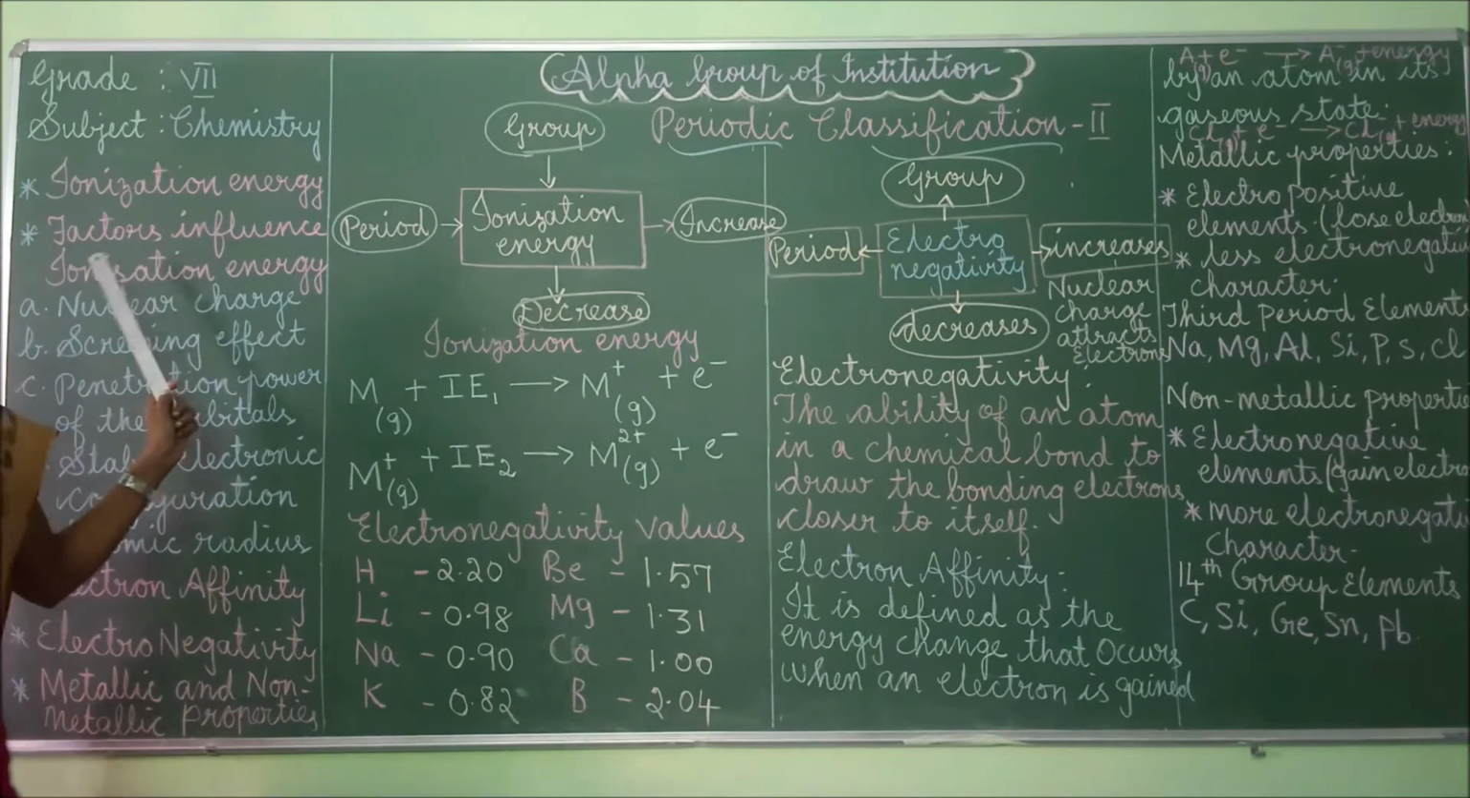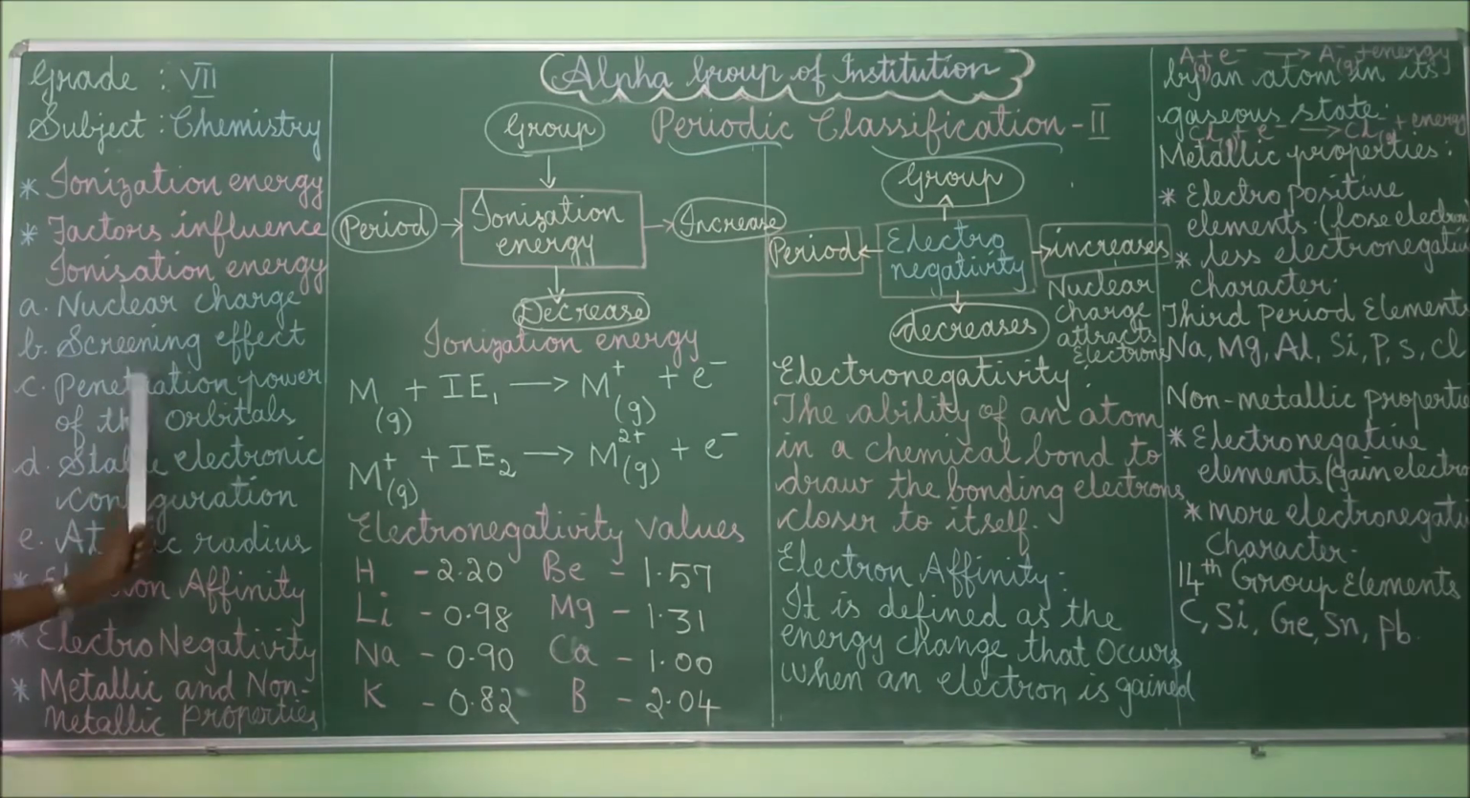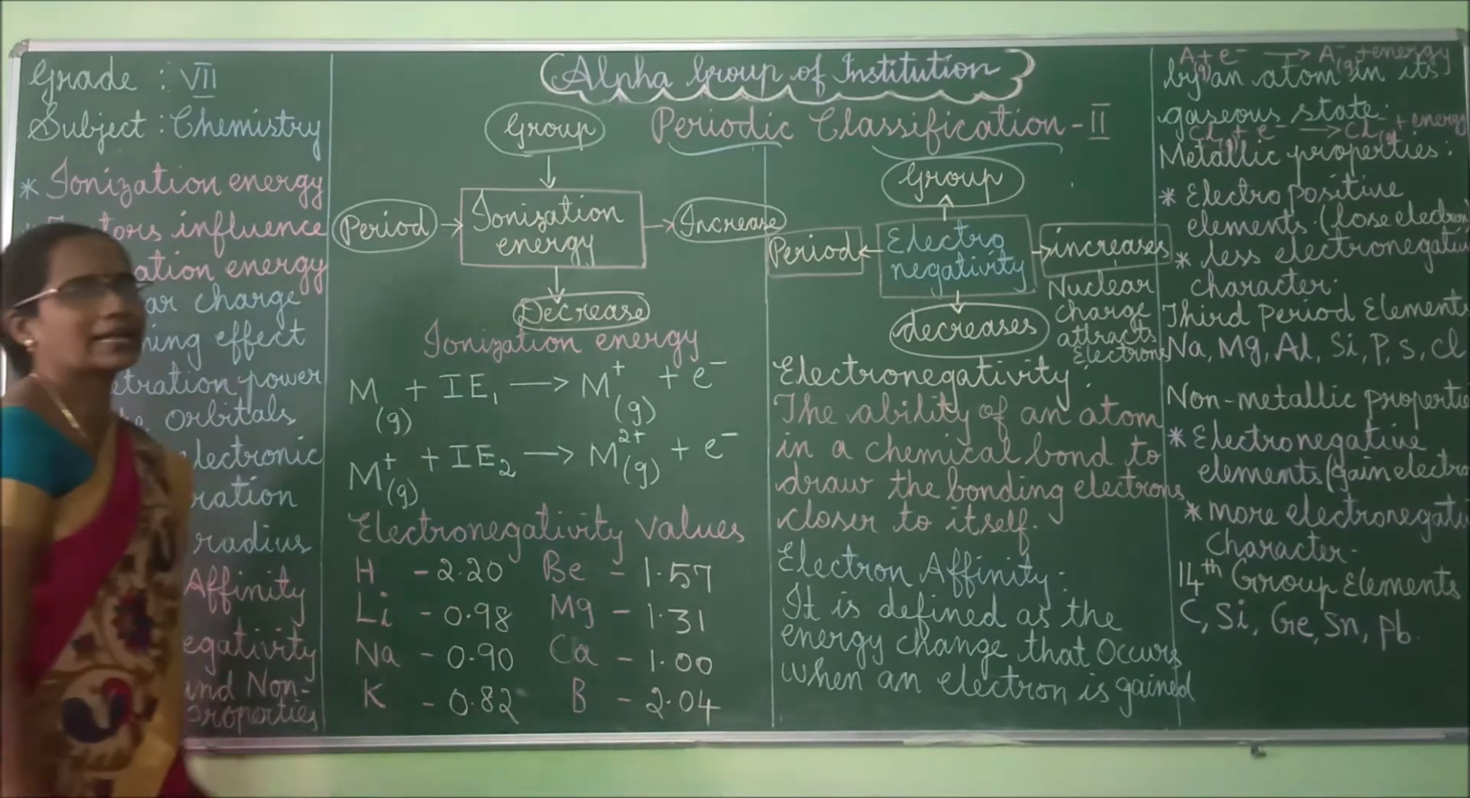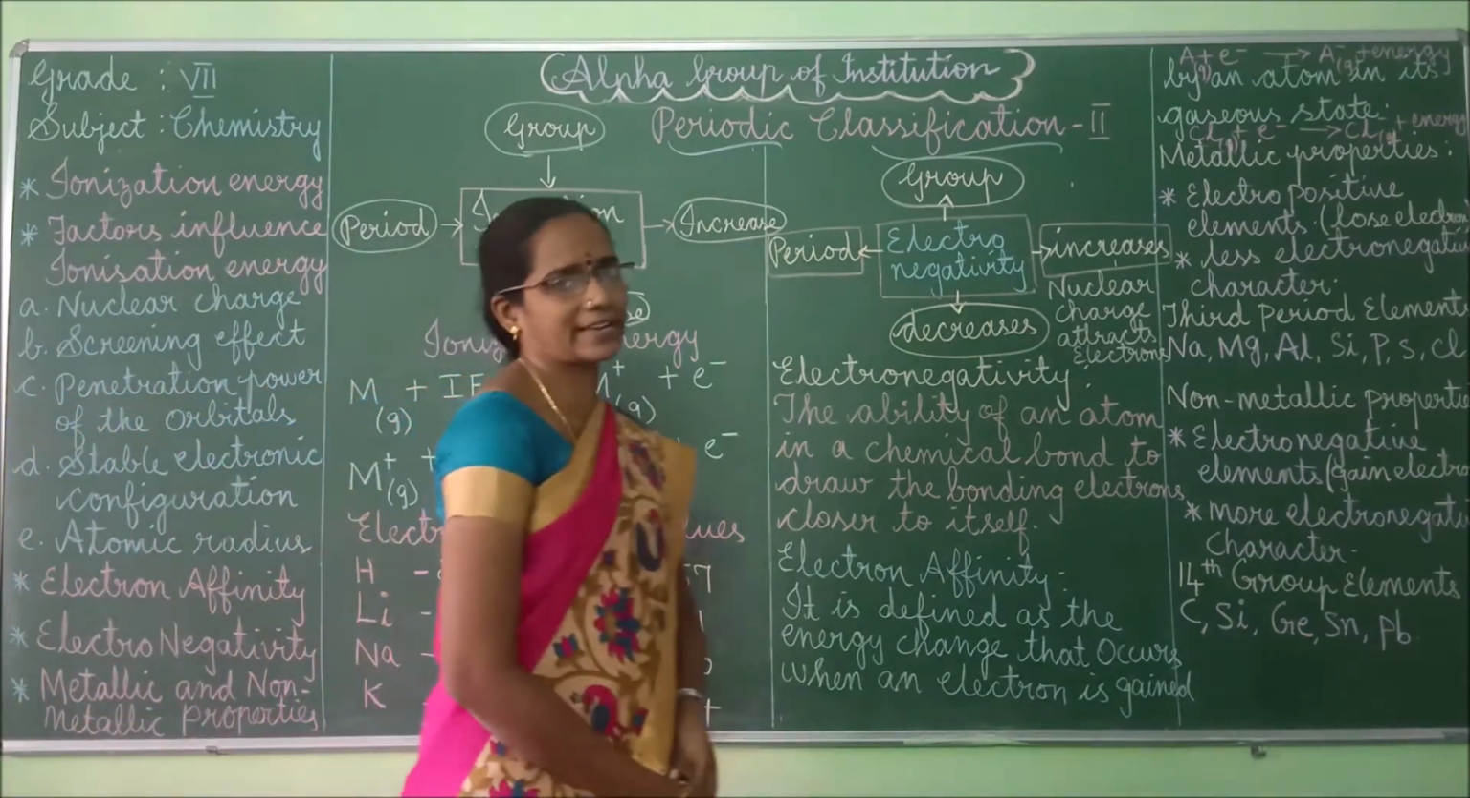Next one is factors that influence the ionization energy. What are the factors that we are going to discuss? That is nuclear charge, screening effect or shielding effect, penetration power of the orbitals, stable electronic configuration, followed by atomic radius. These are some of the factors which influence the ionization energy. Next one is about electron affinity, electronegativity, and then the last one about the metallic character and non-metallic character.